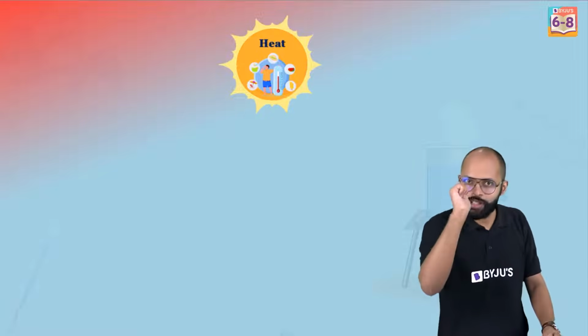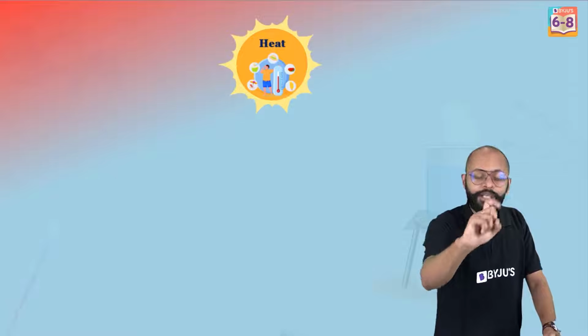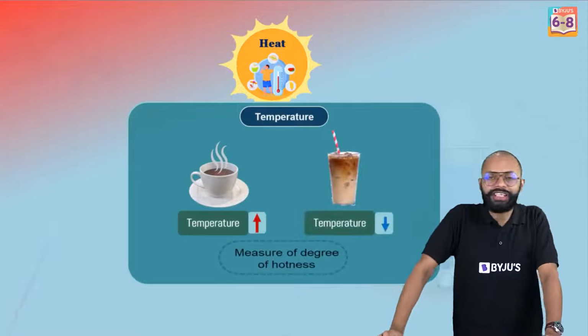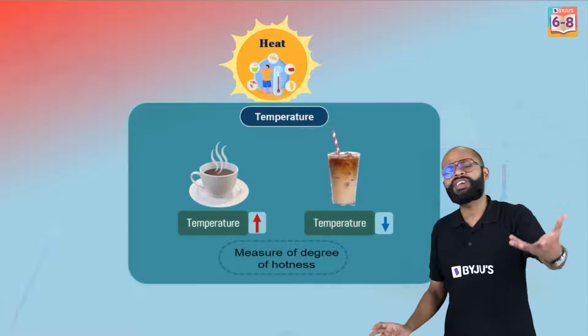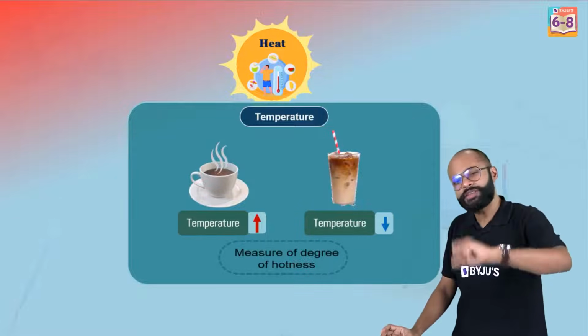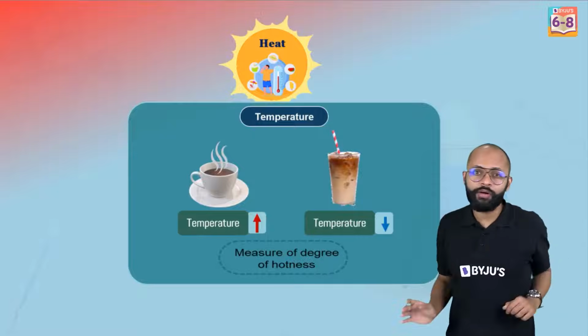क्या चाहिए? तुमको चाहिए एक solid चीज. What? Temperature. So, temperature is the degree of hotness or coldness of a body. If temperature is high, it means it's hot. If temperature is low, it means it's cold.